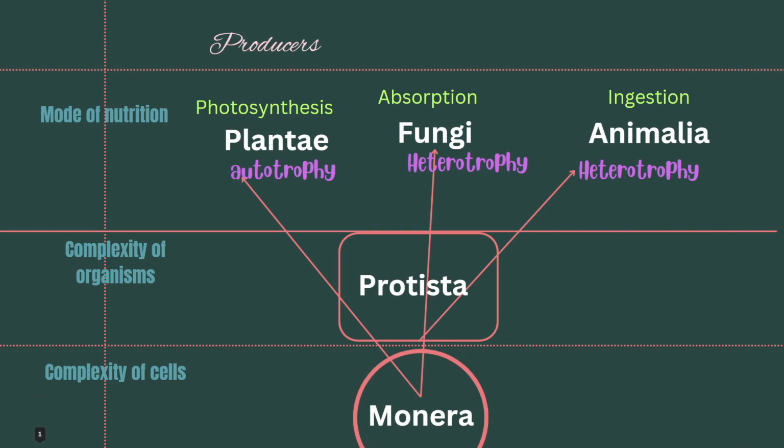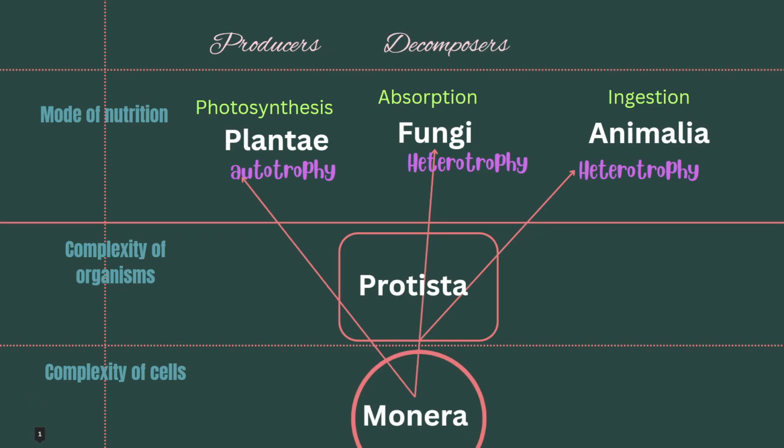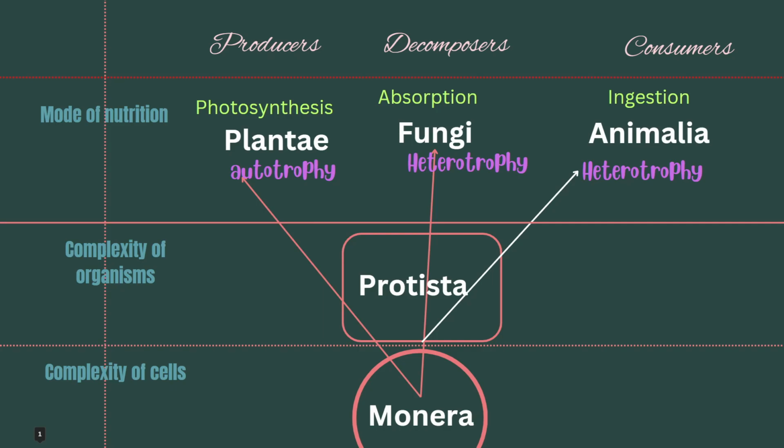Based on their ecological role, Plantae are considered producers, fungi are considered decomposers and animals are considered consumers. So this one representation helps you to have a clear knowledge about the five-kingdom classification.